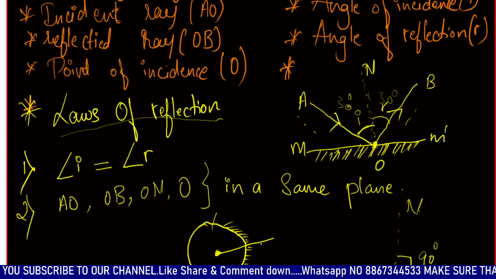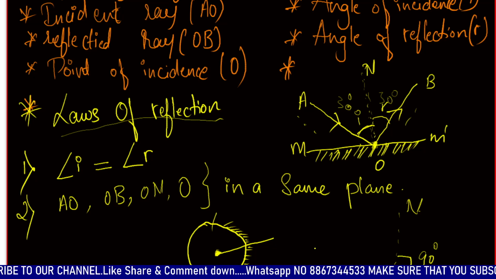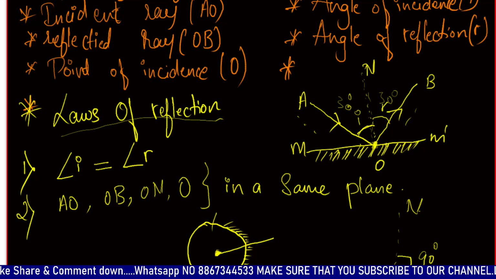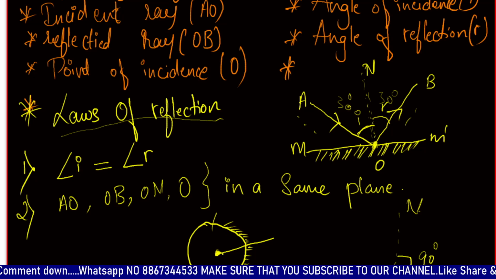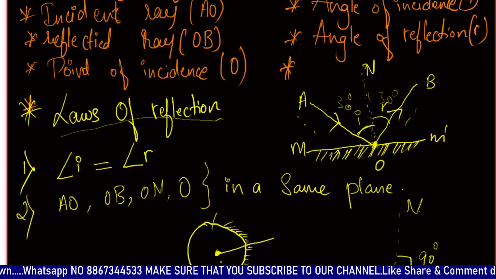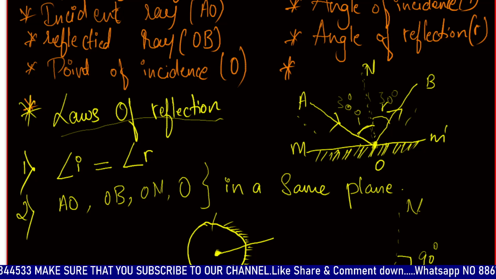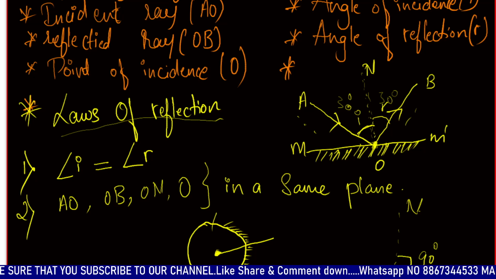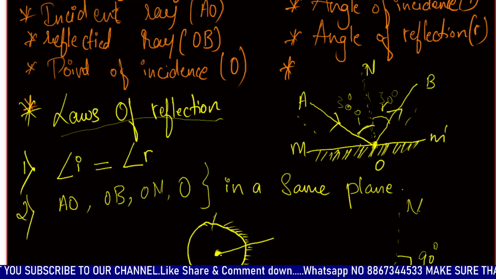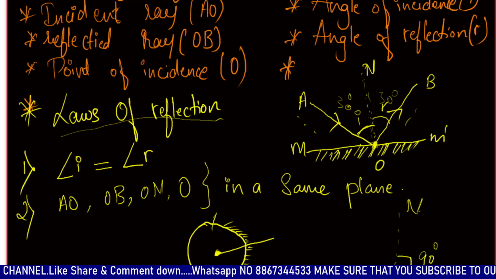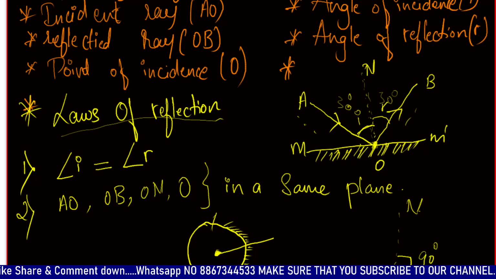Okay, so these are the things we should know about the normal. It's always 90 degrees to a plane reflecting surface, and for a spherical surface it always passes through the center of the circle of which this spherical reflecting surface is a part. Okay, so this is all about laws of reflection.